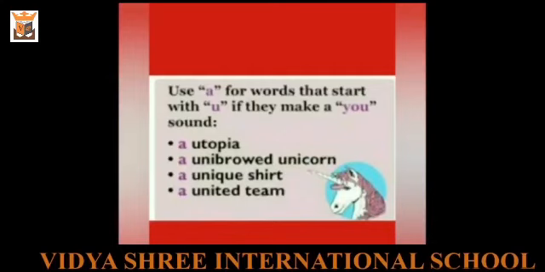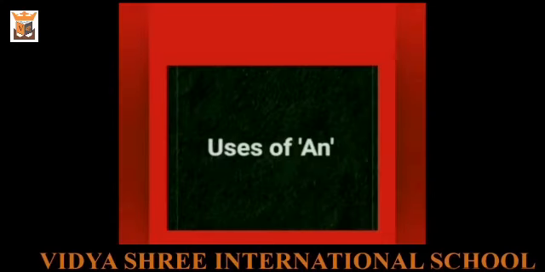We also use A before words that start with letter U, but if they make a YOU sound. For example, a utopia, a unibrowed unicorn, a unique shirt, a united team.